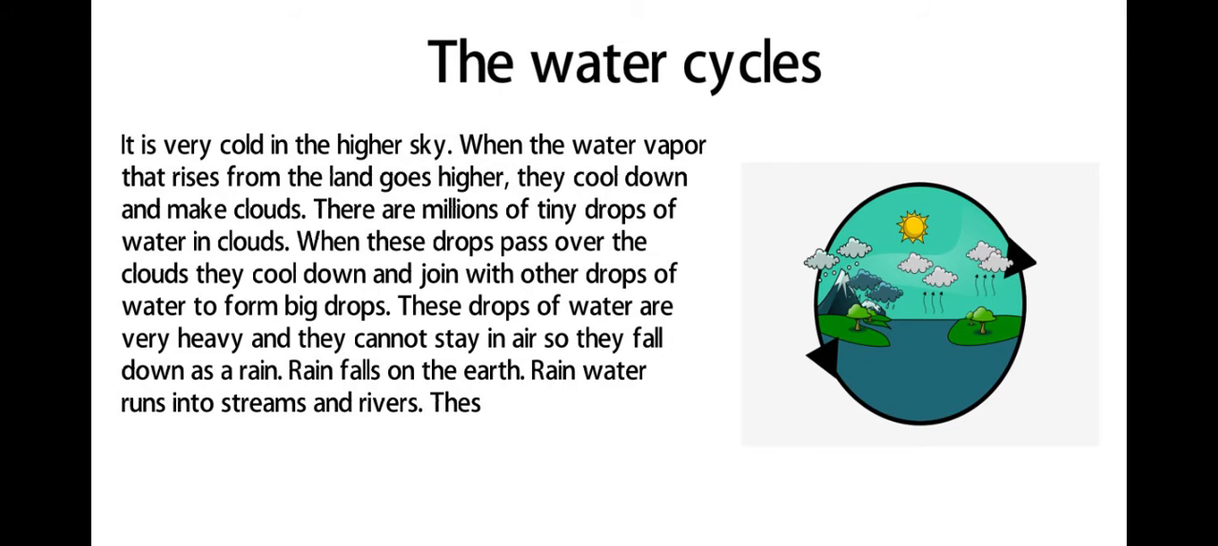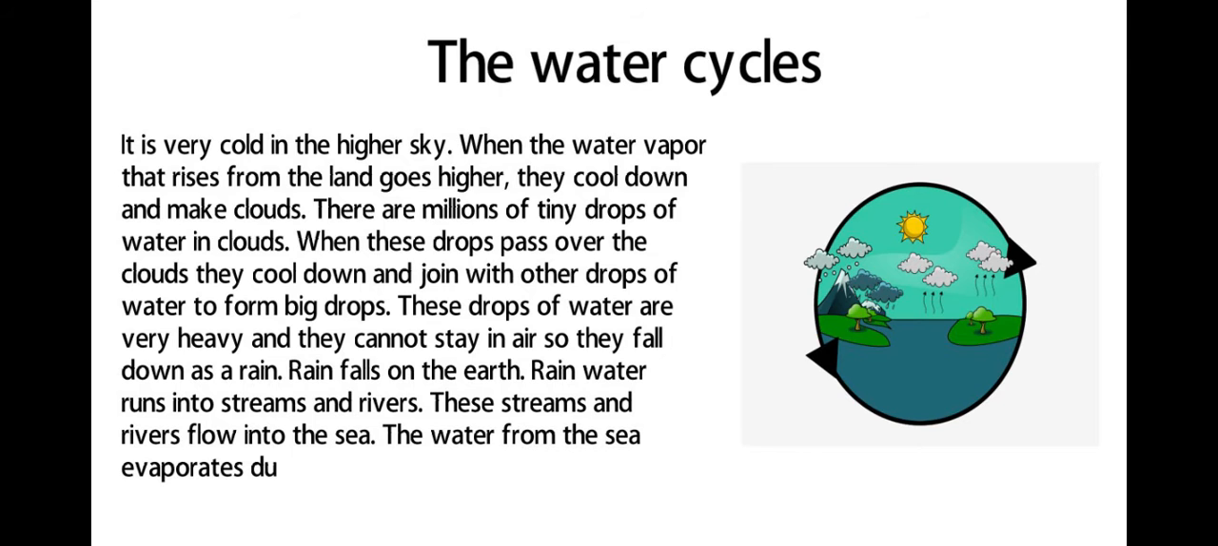Rainwater runs into streams and rivers. These streams and rivers flow into the sea. The water from the sea evaporates due to the heat of the sun and goes into the air.